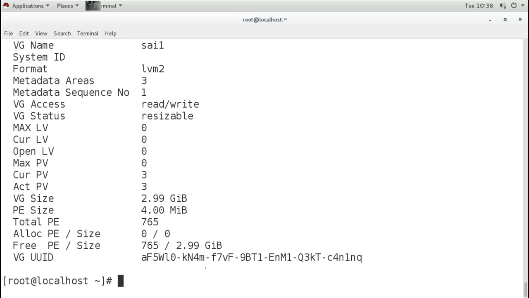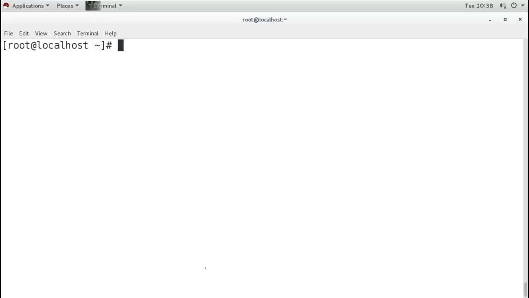So now if we want to create the logical volume, the command is lvcreate. lvcreate is to create the logical volume from this volume group. So lvcreate, and now I will mention the size.